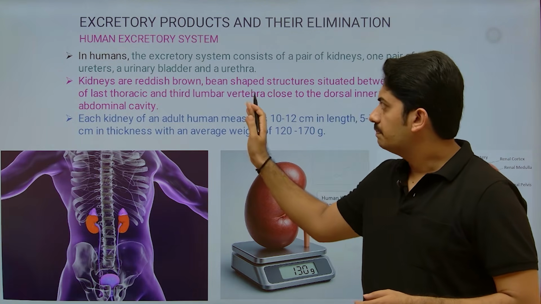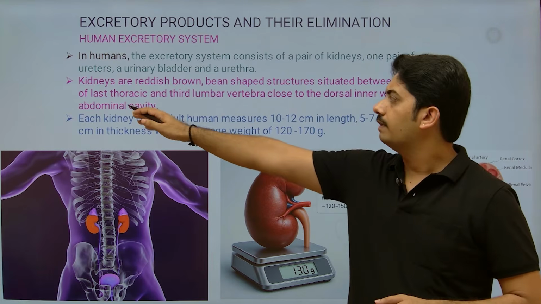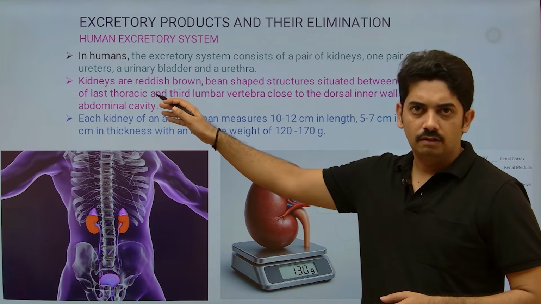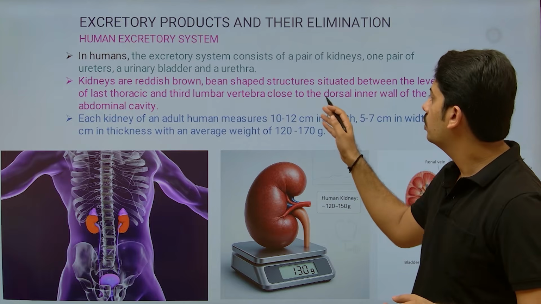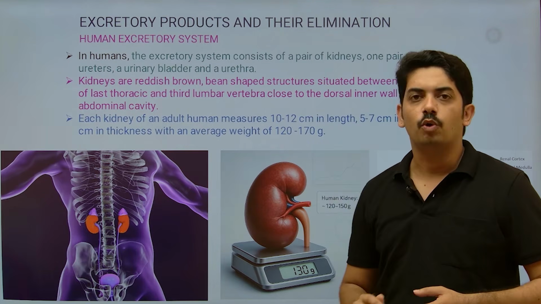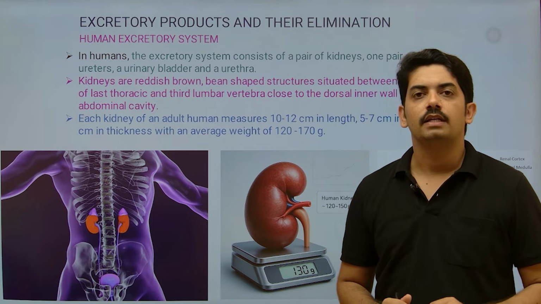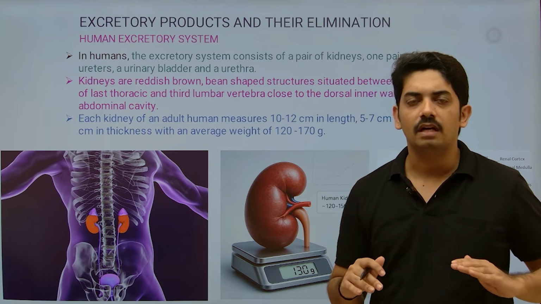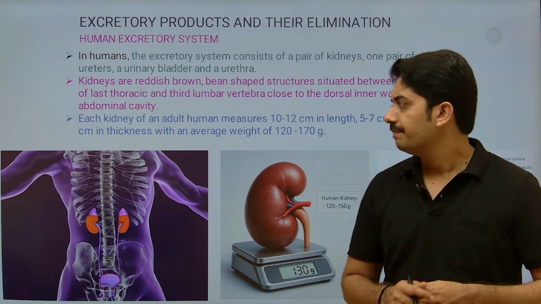Already I explained the location. This is situated between the levels of the last thoracic region, nothing but the floating ribs, and the third lumbar vertebrae, close to the dorsal inner wall of the abdominal cavity. Hope you know the difference between thoracic cavity and abdominal cavity. The thoracic cavity and abdominal cavity are separated by a dome-shaped plate-like structure called the diaphragm.